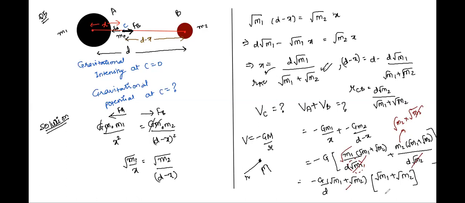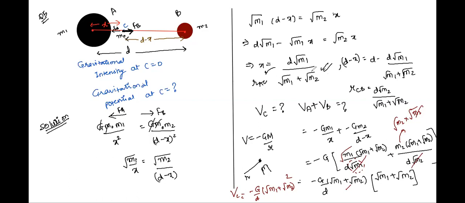Am I correct in the calculation? Just have a look. Yes, sir. Correct. So we'll get minus G by under root of M1 plus under root of M2 whole square, which is the value of potential at point C. Correct? Right? Yes, sir. All right.